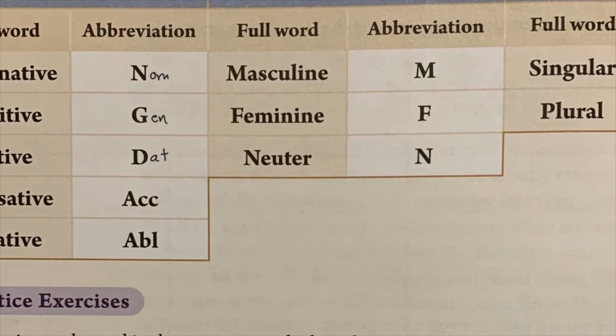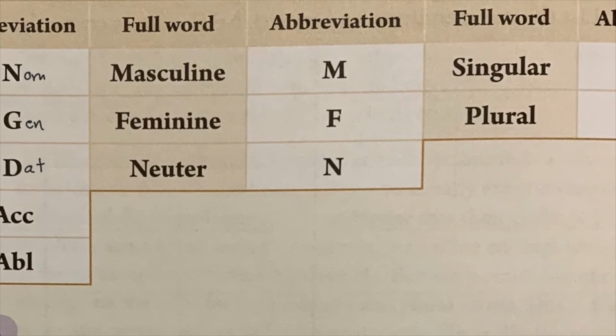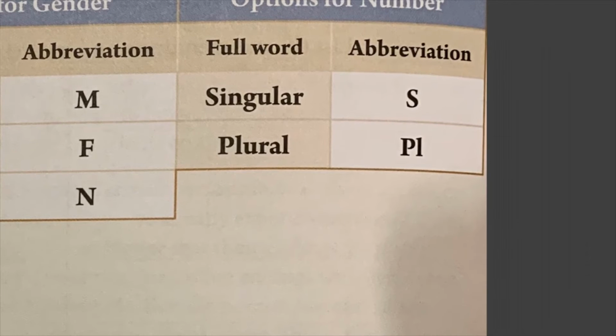When it comes to the gender of the noun, we're going to write an M, an F, or an N, just as the book indicates. And then finally, when we have number, just like we do with our verbs, we're just going to write an S or a P. You don't have to write a PL. So those are going to be the abbreviations that we use when we're parsing nouns.